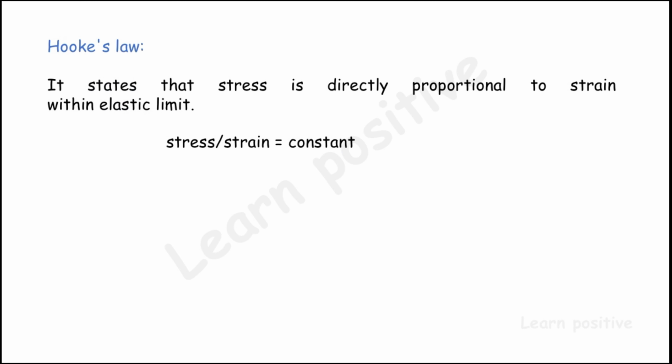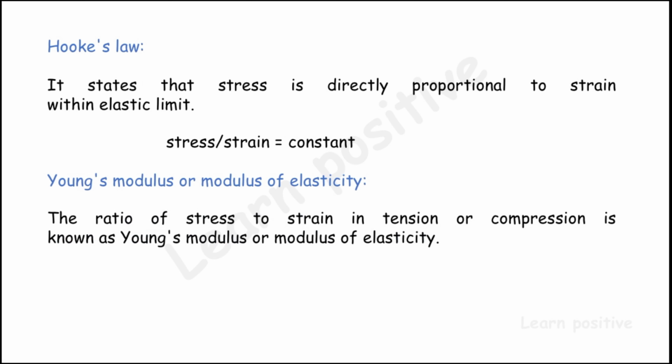So the ratio between the stress and strain is constant. The next one is Young's modulus or modulus of elasticity. It is the ratio of stress to strain during a tensile or compressive load.